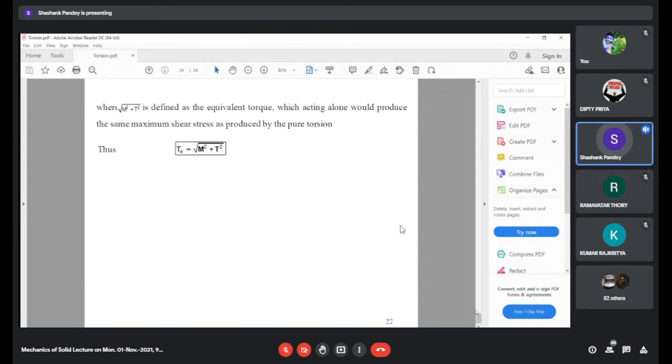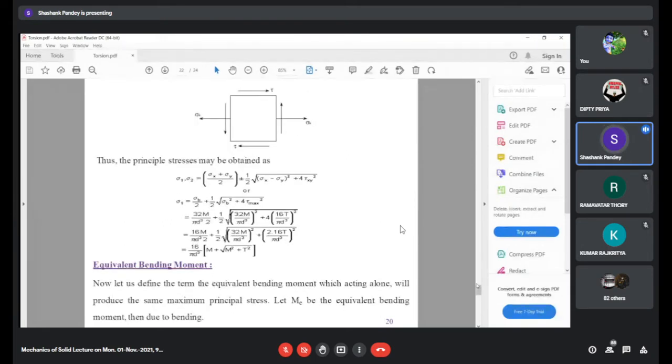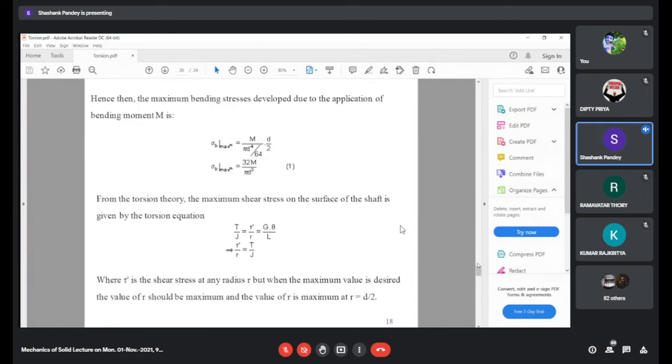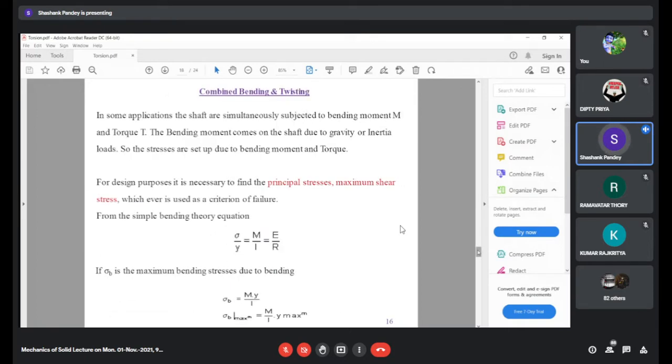Okay. So this was our last topic for our unit of torsion, that is combined bending and shear stress. We have derived the expression for maximum shear stress, equivalent torque, as well as equivalent bending moment. Okay. So we'll wait for 2 minutes. If we have some queries, we can discuss it right now, and we will move towards our next topic.